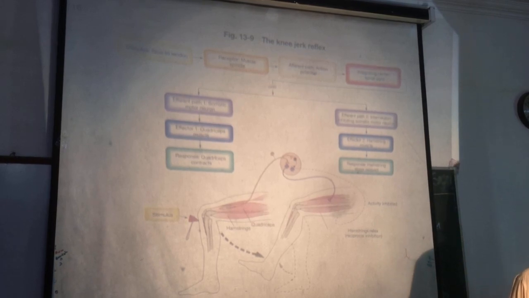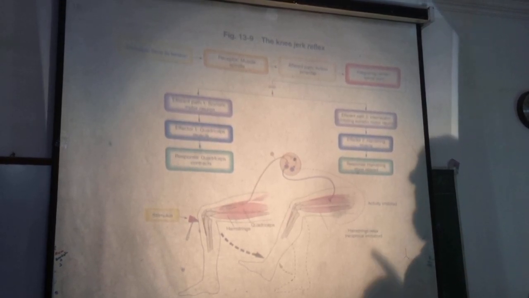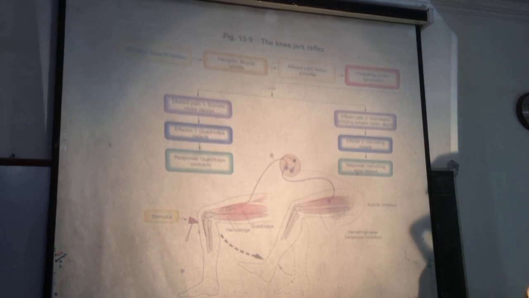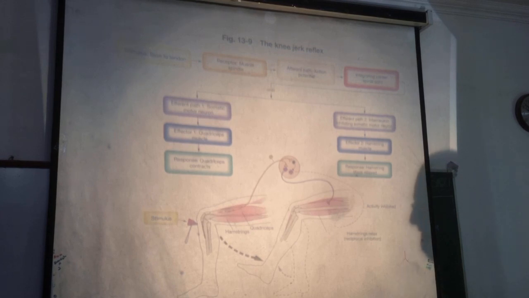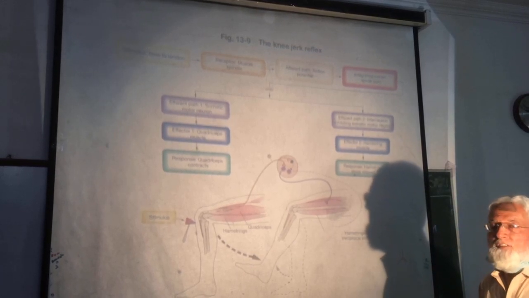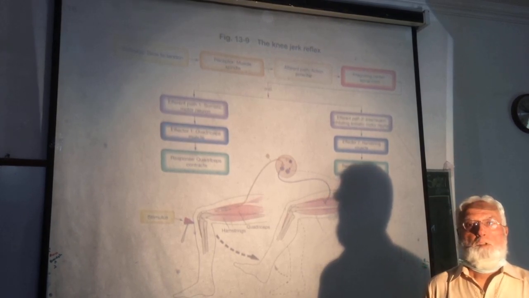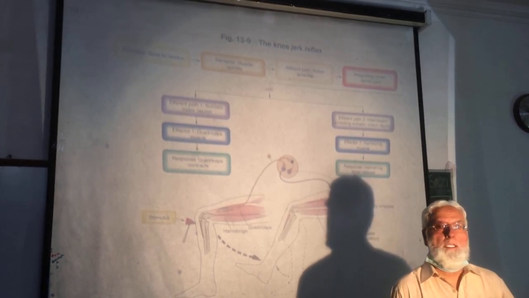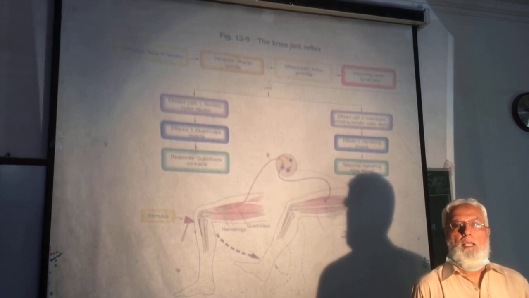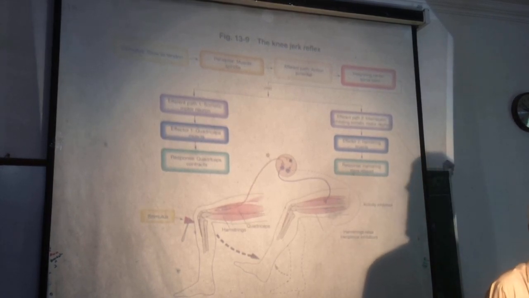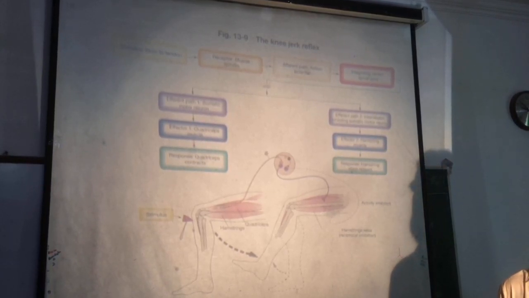The normal influence of the cerebral cortex and basal ganglia on the stretch reflex and gamma efferent discharge is inhibitory.